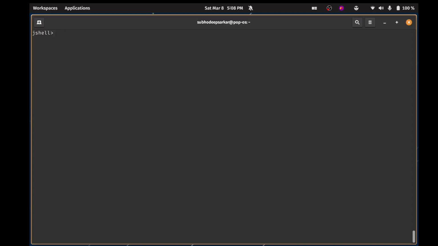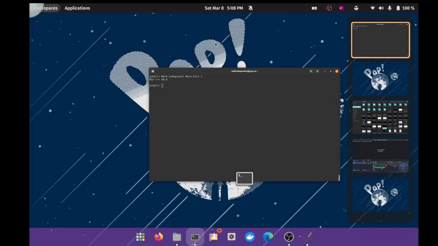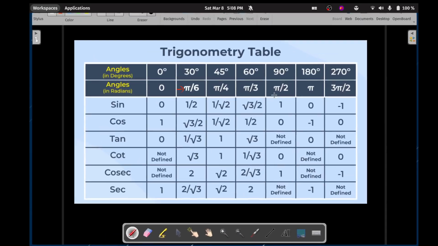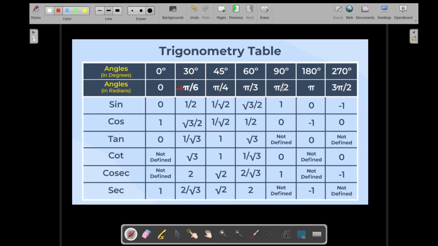Okay. So if I want to convert, say, pi by 2, I want to check. So I can say Math.toDegrees of Math.PI by 2. 90. Pi by 2 is 90. Is it correct? Pi by 2 is 90 degrees. Yes, it is correct. Okay, good.